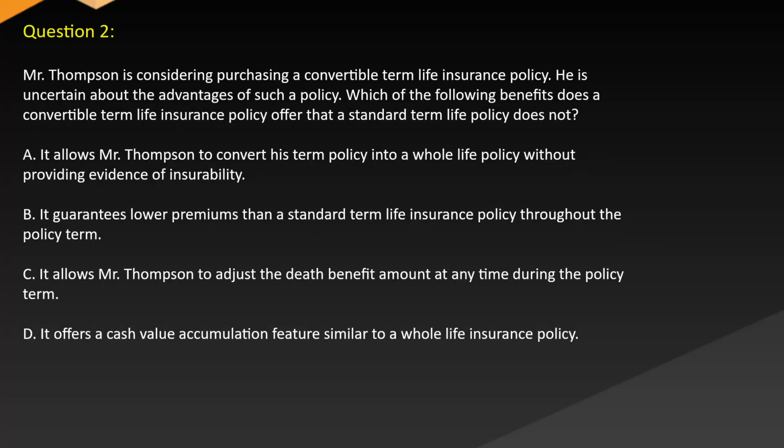Question 2. Mr. Thompson is considering purchasing a convertible term life insurance policy. He is uncertain about the advantages of such a policy. Which of the following benefits does a convertible term life insurance policy offer that a standard term life policy does not? A. It allows Mr. Thompson to convert his term policy into a whole life policy without providing evidence of insurability. B. It guarantees lower premiums than a standard term life insurance policy throughout the policy term. C. It allows Mr. Thompson to adjust the death benefit amount at any time during the policy term. D. It offers a cash value accumulation feature similar to a whole life insurance policy.